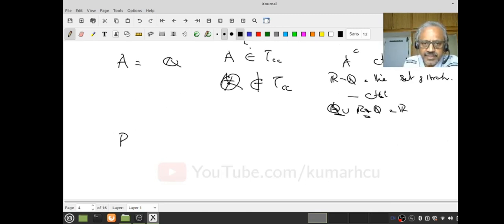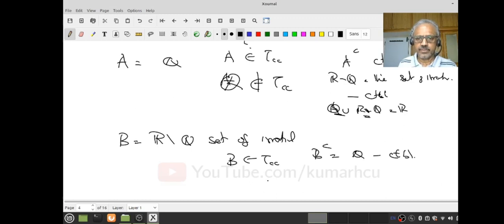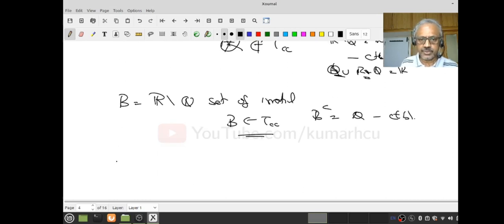But on the other hand, if I take B equal to R minus Q, that is the set of irrationals, then what do I know? Then B is open. Why is B open? Because B complement is nothing other than the set of rationals, that is countable. Therefore, B, that is the set of irrationals, belongs to the topology, whereas the set of rationals does not belong to that. You should compare this